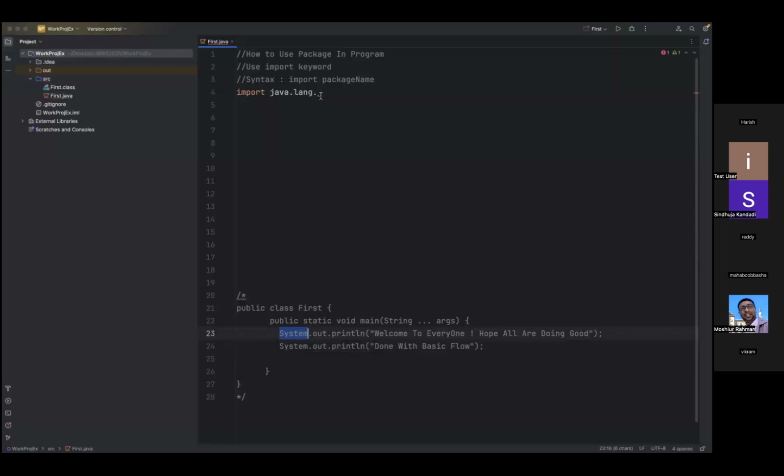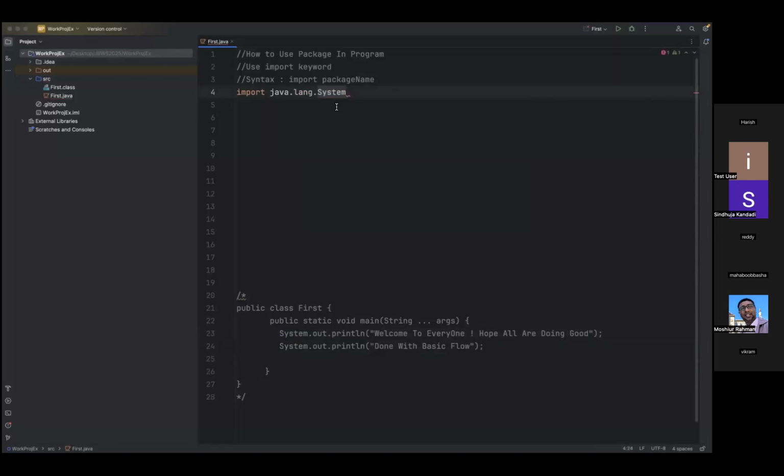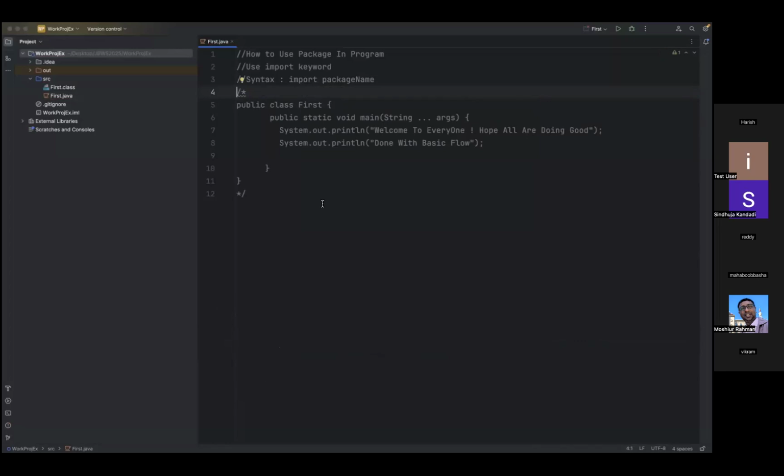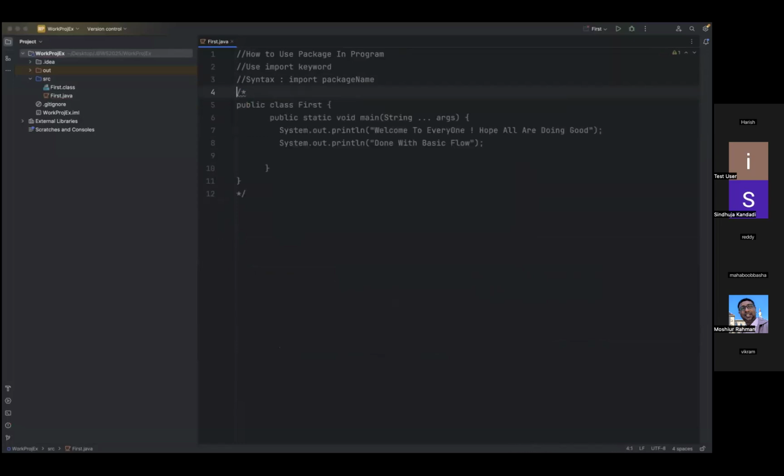Again, you see, dot system. Now what is this? By default, it is taking this. Okay, the IDE is not taking it. This is not an error. This is not an error. I'll just show you.